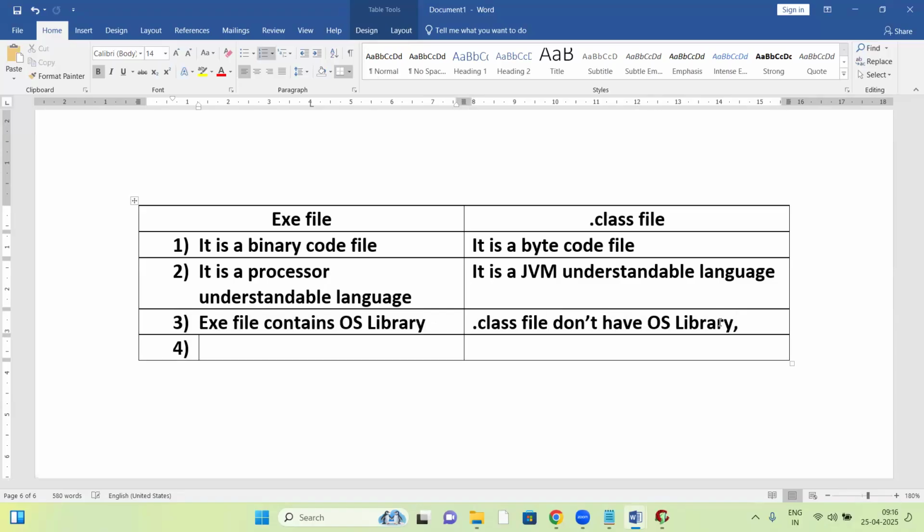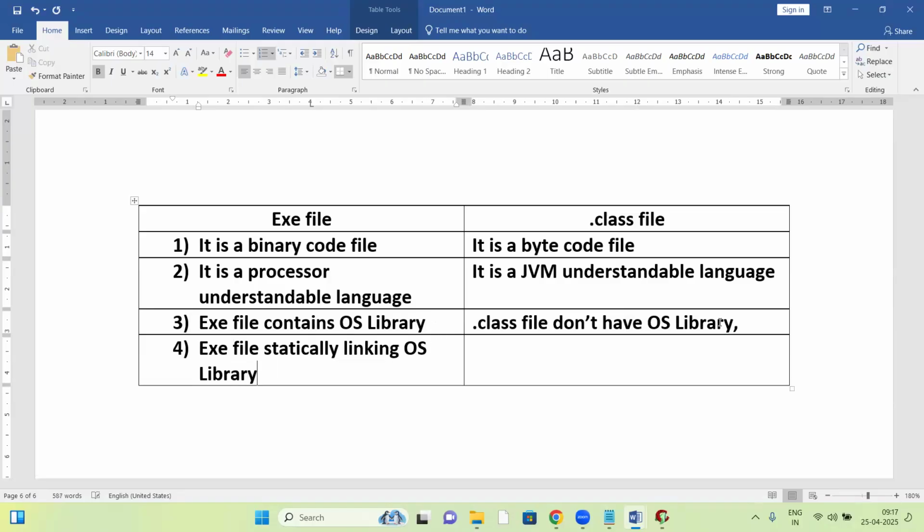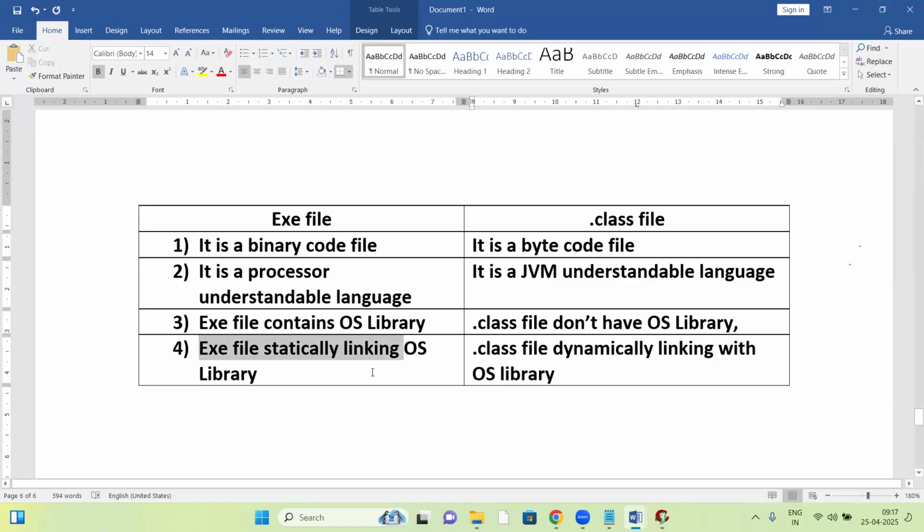Next, the exe file is statically linked with the OS library. The dot class file is dynamically linked with the OS library. So the exe file is statically linked with the OS library, and the dot class file is dynamically linked with the OS library.